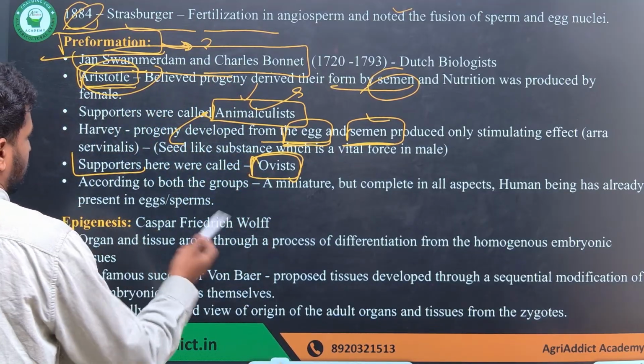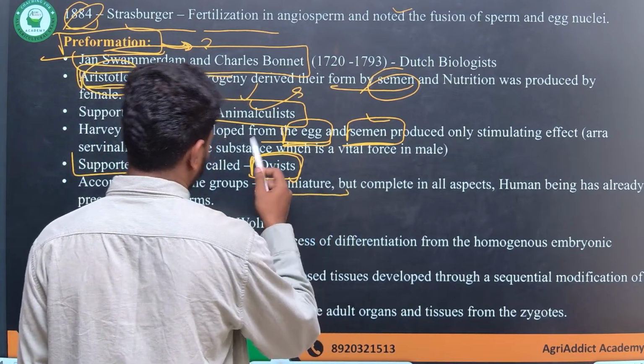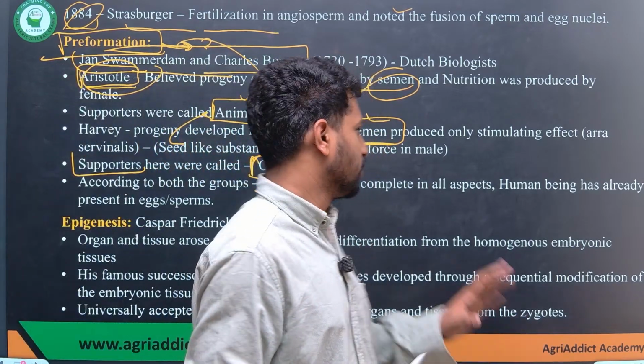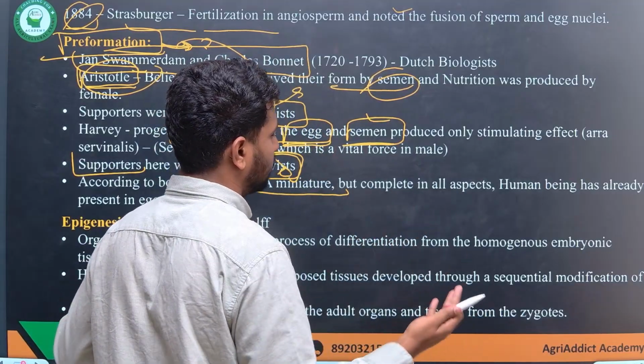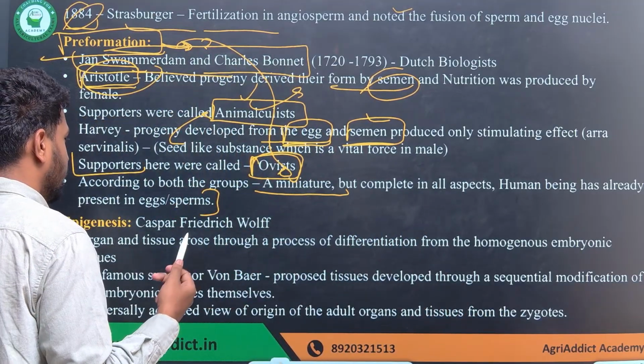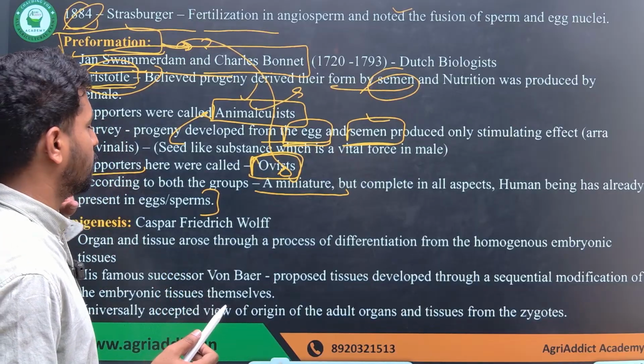According to both groups, in preformation there is a miniature body that is already prepared but not complete, but once the zygote is formed, it becomes complete, and that is how the new generation comes forward. So this is what preformation believed.